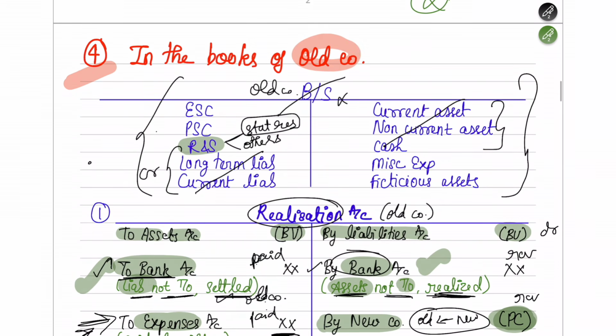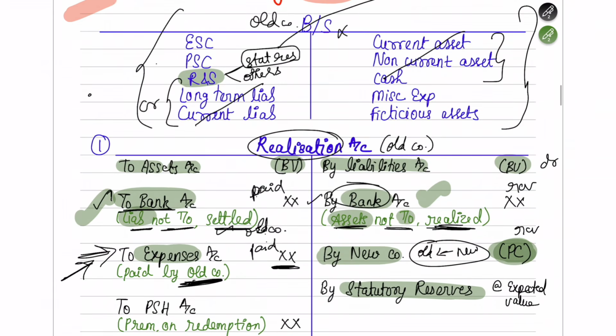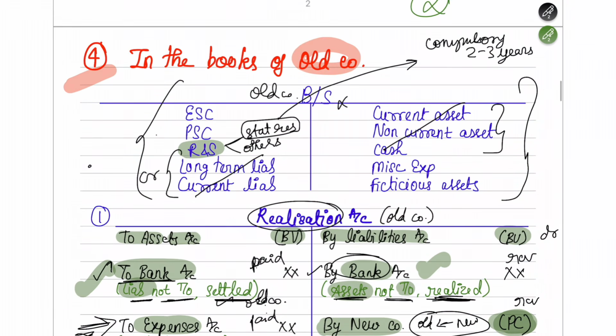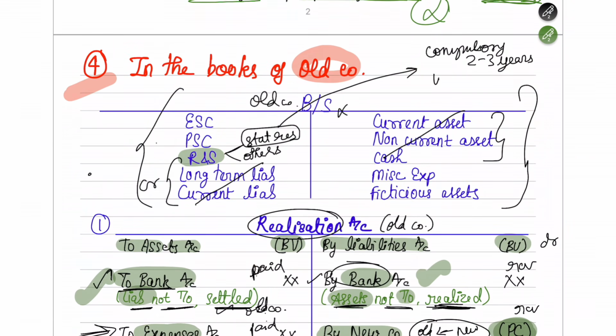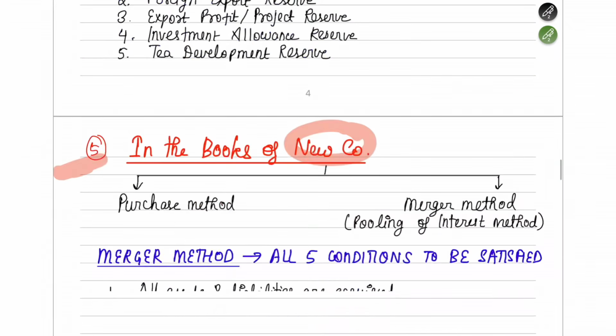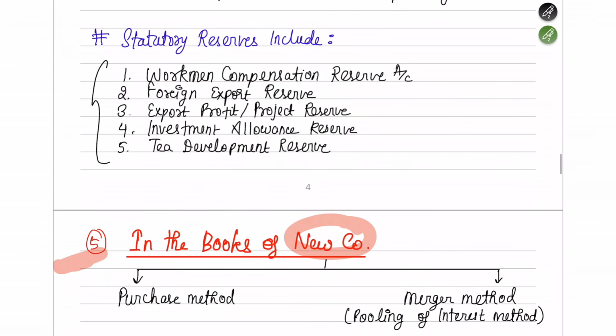Statutory reserves are those reserves which have to be compulsorily maintained by the company for a specific number of years. Suppose for the next 2 to 3 years, you might have to maintain the statutory reserve as it is. For example, it can be a workman compensation reserve. So what are the different kinds of statutory reserve? I have given an example here in the end.